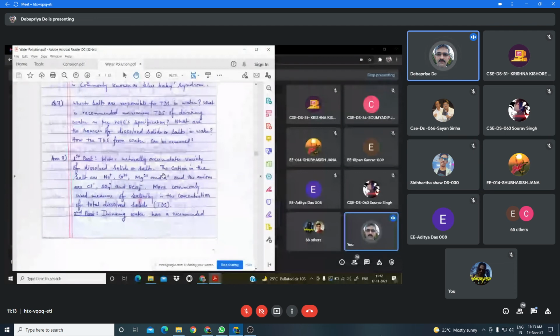So first I shall discuss the electrodialysis process to remove the dissolved salt from water. I'll just share the picture of the diagram and then I will discuss.